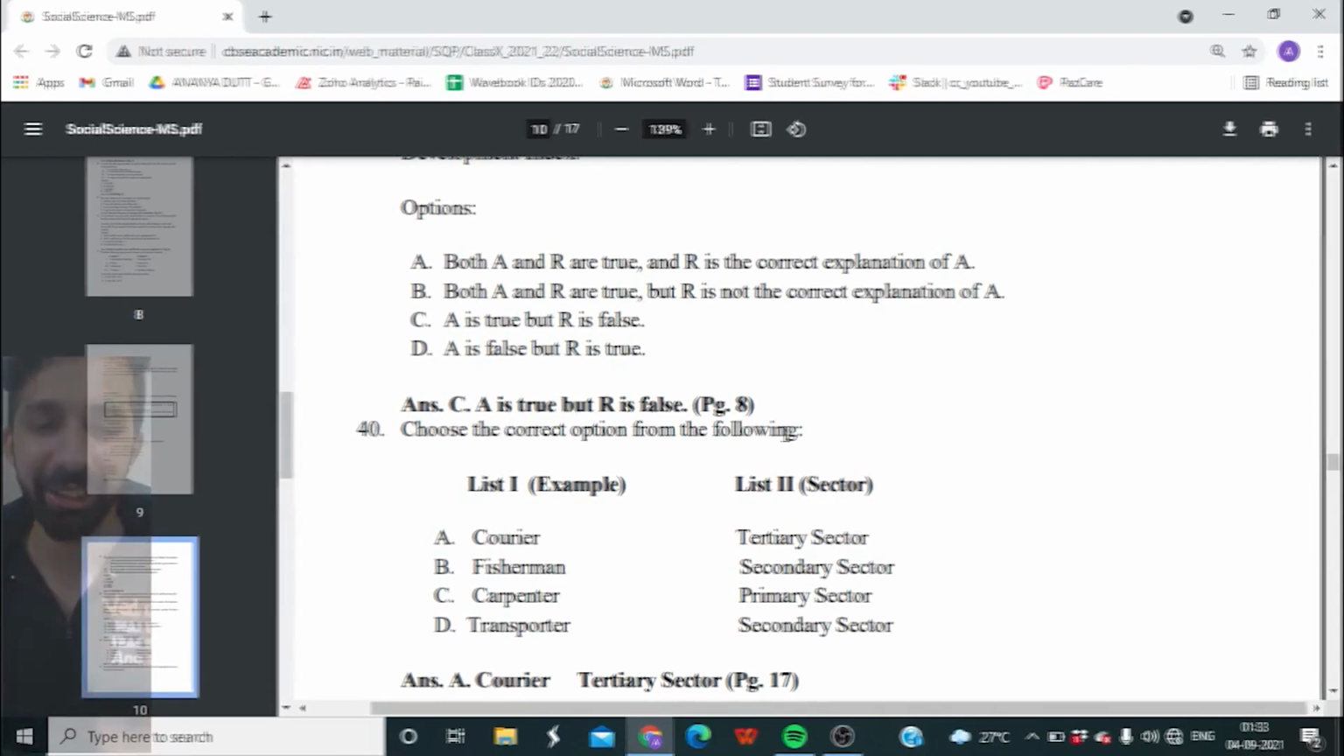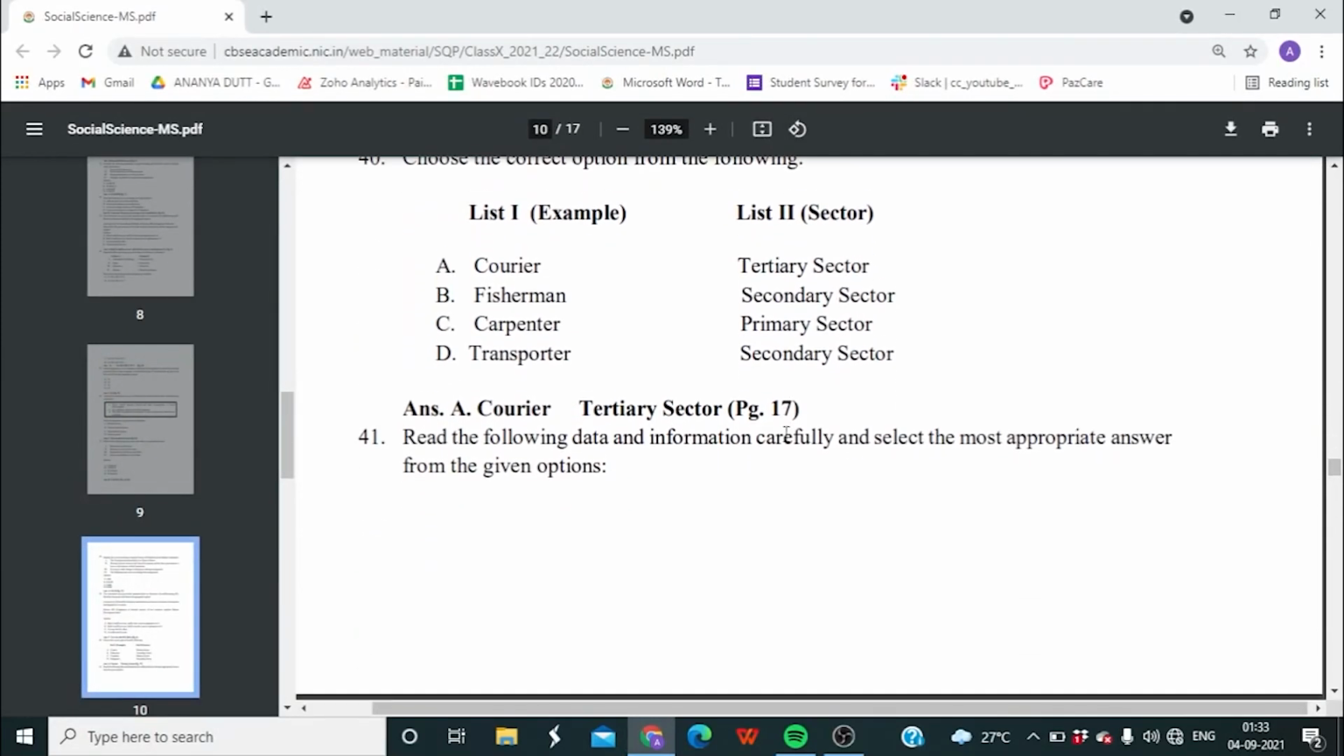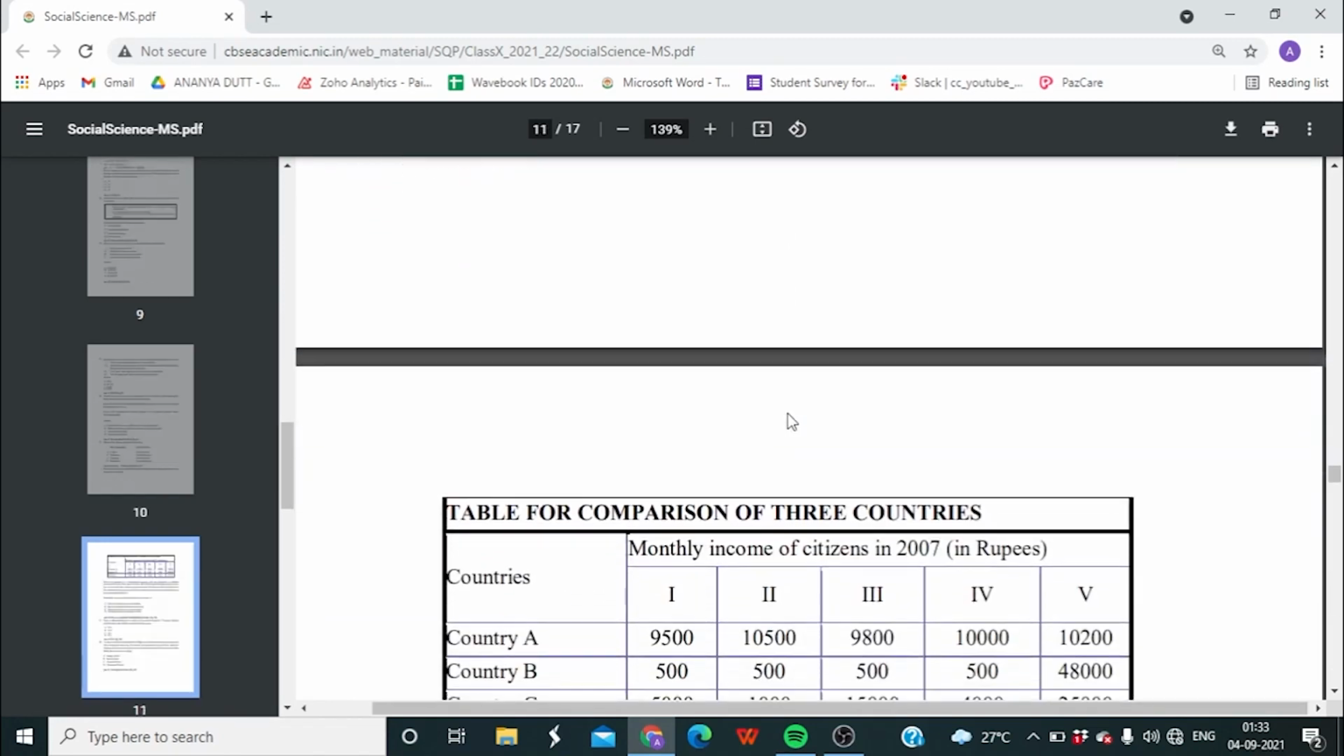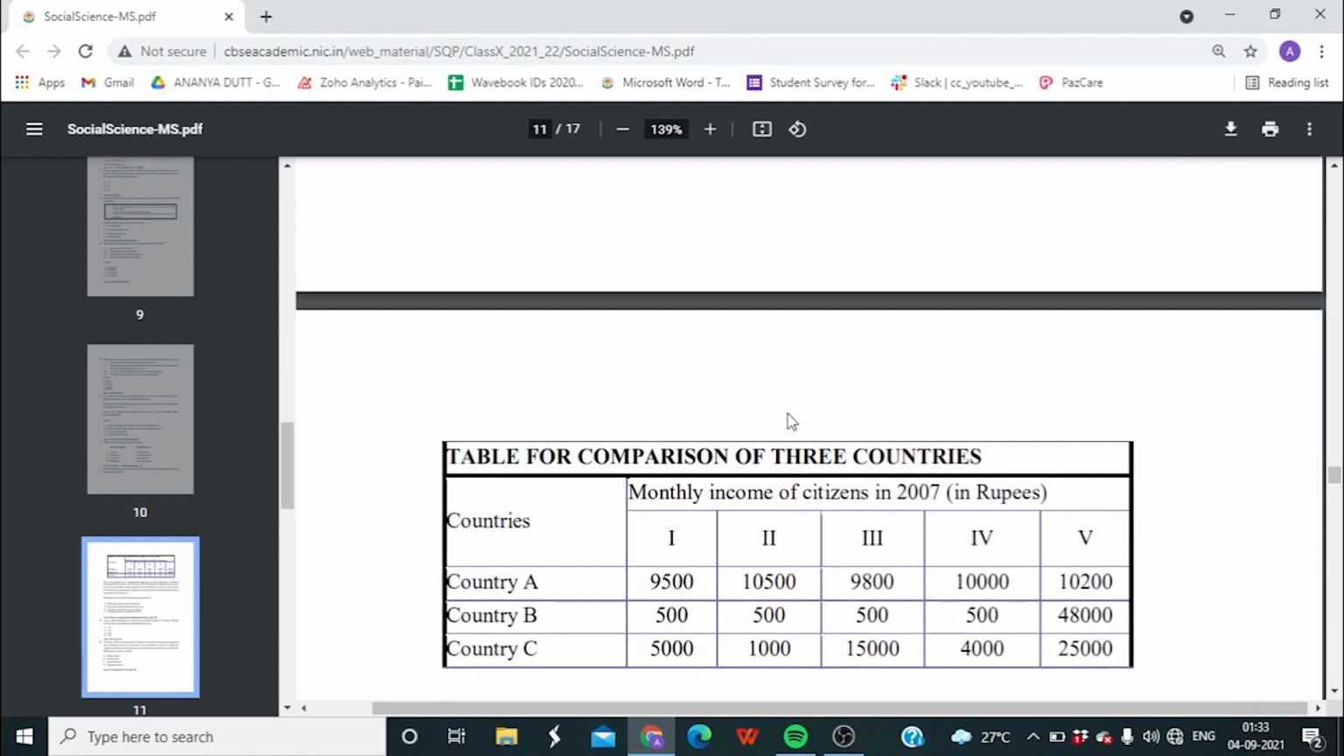All right, next question, guys, on the screen. 41st question. Read the following data and information carefully and select the most appropriate answer from the given options. Okay, so the table is given to you. Countries 1, 2, 3, 4, 5. Country A, country B, country C. And you can see it is the income of the 5 citizens from country A, B, and C. All right.